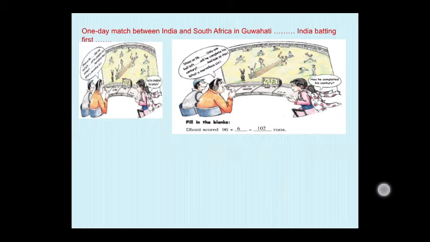Okay, children, you have to remember that. Yes, century means 100 runs. 96 already scored. If you add 6 to that, it will be 102. So it is more than a century. He has scored 2 extra runs. That is 102 runs. Yes, Dhoni completed his century.